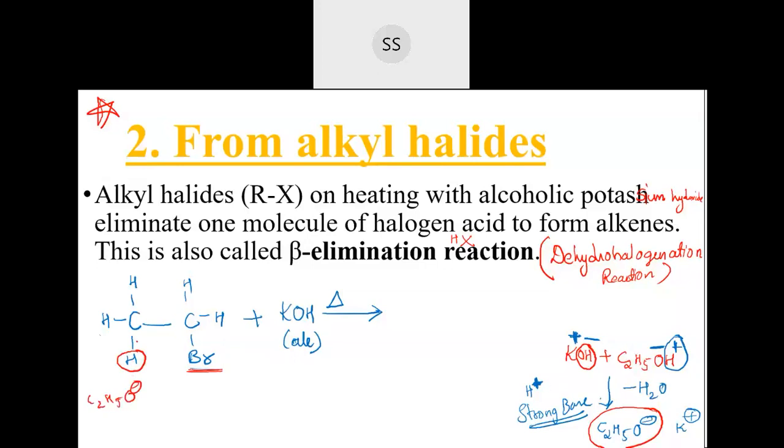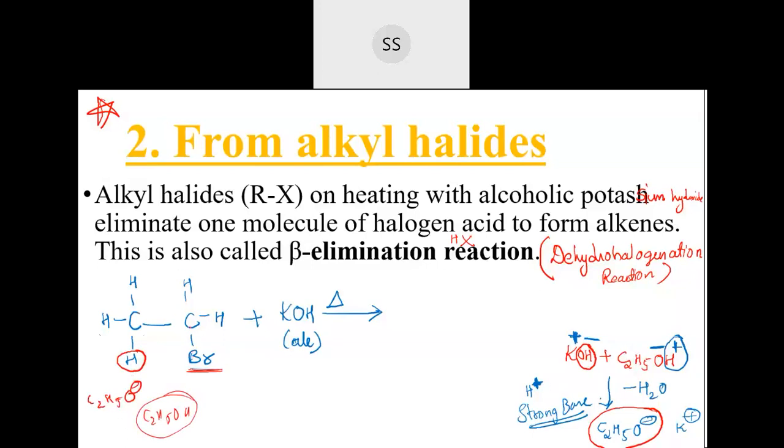Remaining is this bond. Now the carbon over here will become minus charged because the electrons of this bond will still be there. The bond is nothing but electrons itself. So H plus has gone out, and that H plus will combine to give you C2H5OH. That will be formed here. This is gone out. Now, come to this carbon and this bromine.